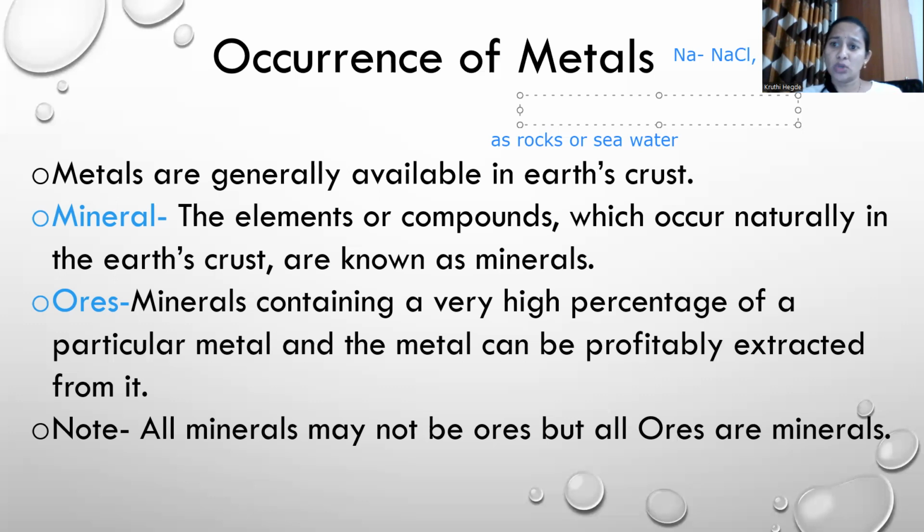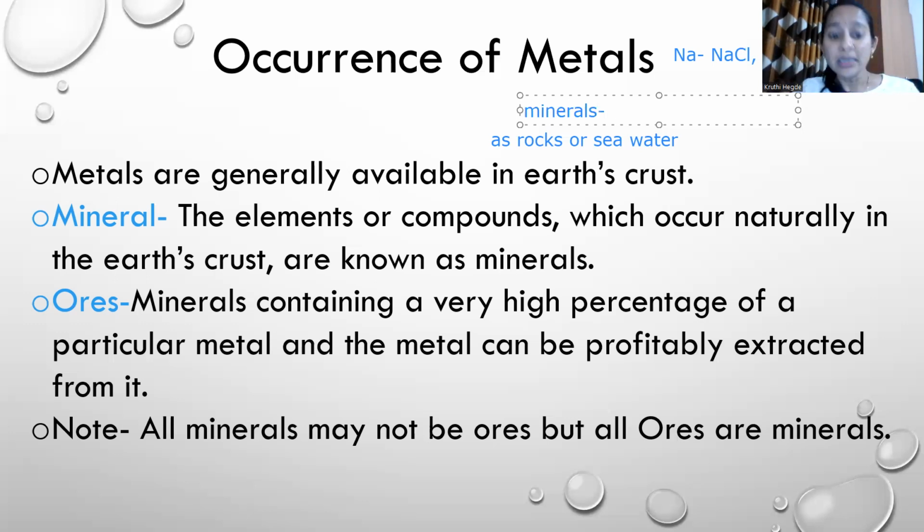That is, from sodium nitrate and sodium oxide, removal of sodium becomes quite difficult, whereas from sodium chloride it's easy to remove. So minerals are those which contain metals in them.